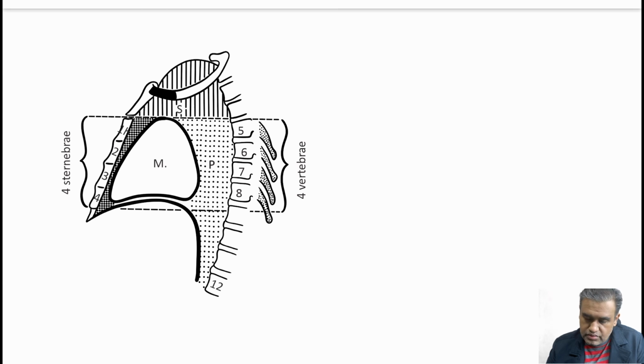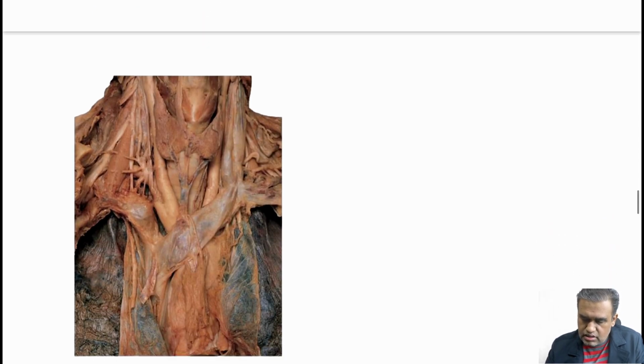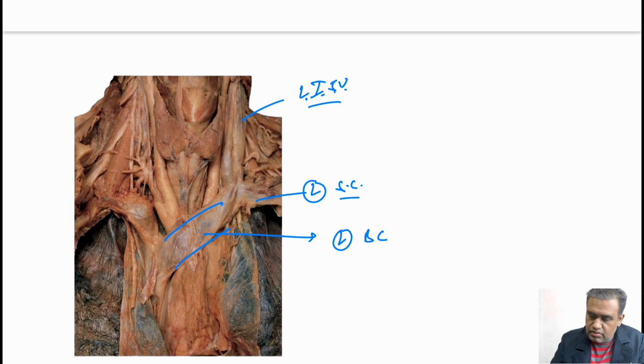Again, the mediastinum, showing you the middle mediastinum over here, the posterior over here, the superior and the anterior over here. Right, that we already seen. This is a cadaveric dissection. Here let me point out, this is the left internal jugular vein. This is the left subclavian vein, and here this thick vein, if you can see, this is the left brachiocephalic vein. It is crossing the midline going from left to right.